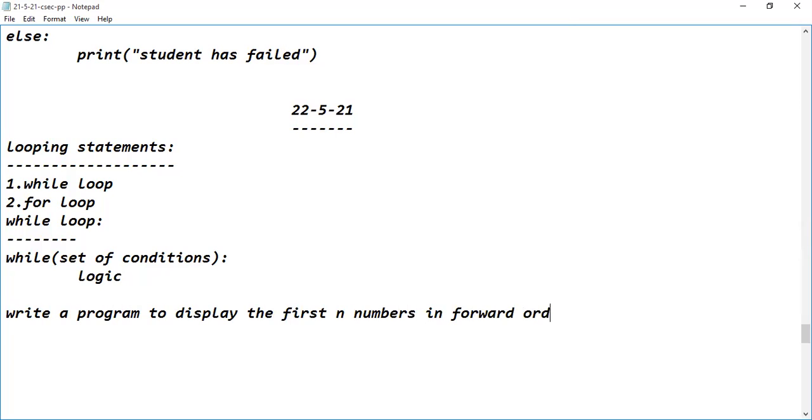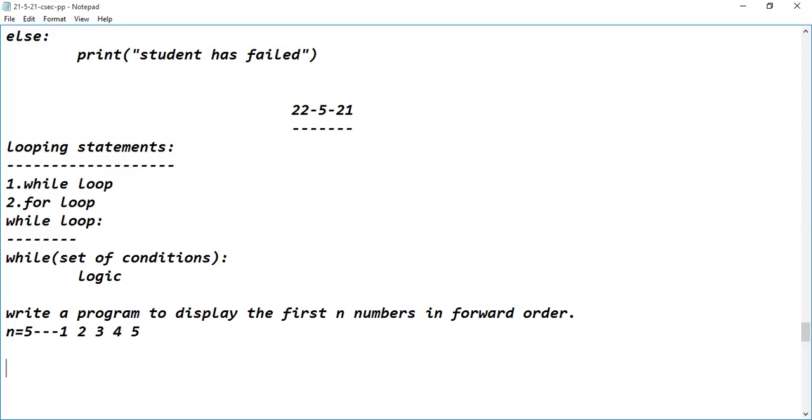So based upon the n value, it should start from 1 to n, that many numbers have to be displayed on the output screen. Let us suppose the n value given by the end user is 5. What should it display? It should display 1, 2, 3, 4, 5. If n value equals 10, then 1 to 10 numbers have to be displayed in the forward order on the output screen. So this is my requirement, guys.